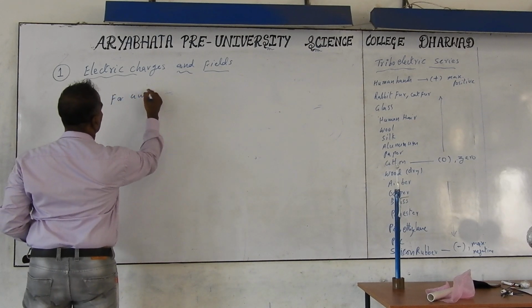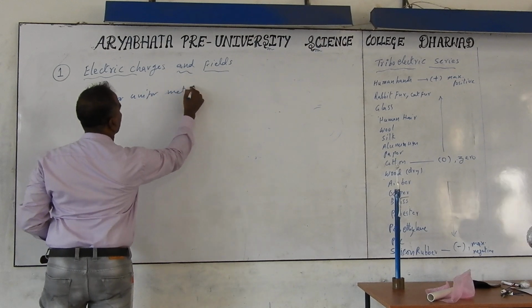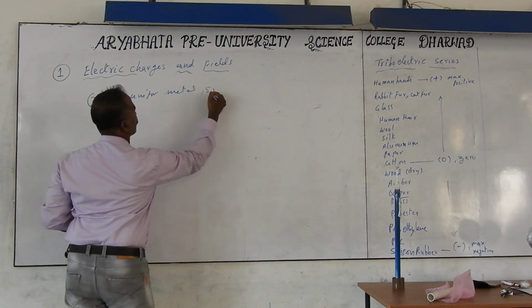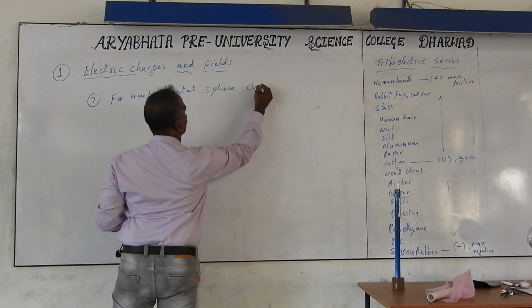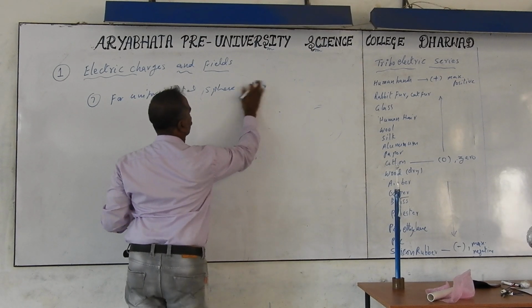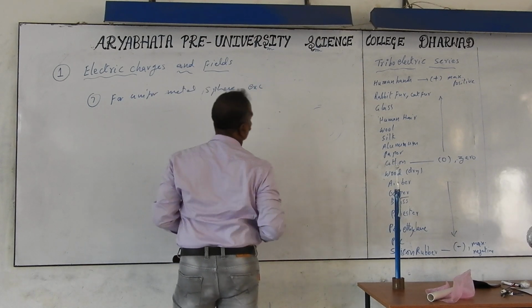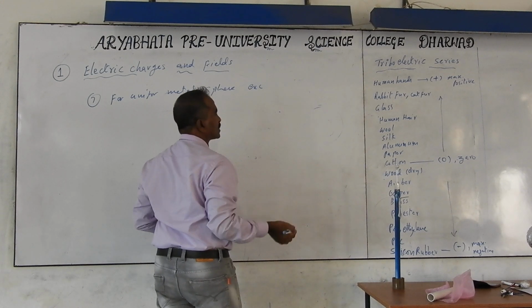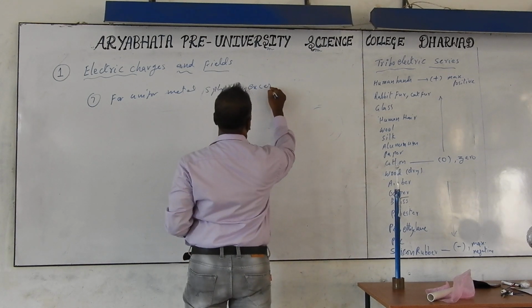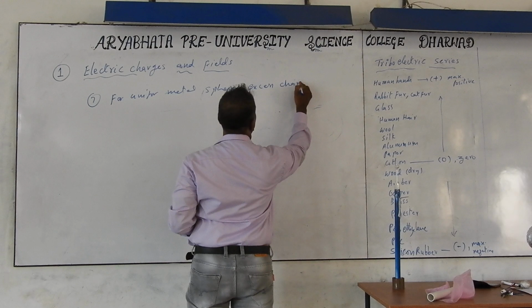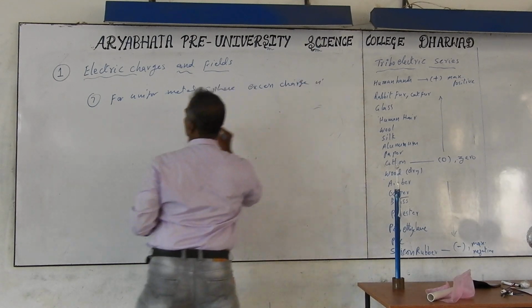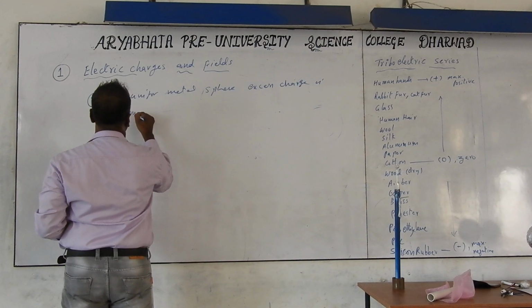For a uniform metal sphere, excess charge is uniformly distributed on the surface. What we are talking about is excess charge. If you don't use the term excess, you are adding charges, so always talk about excess charge.